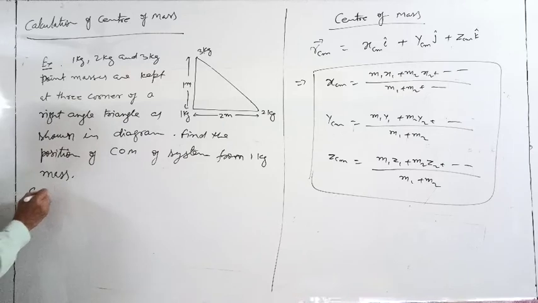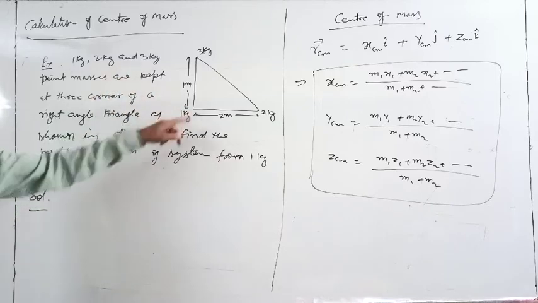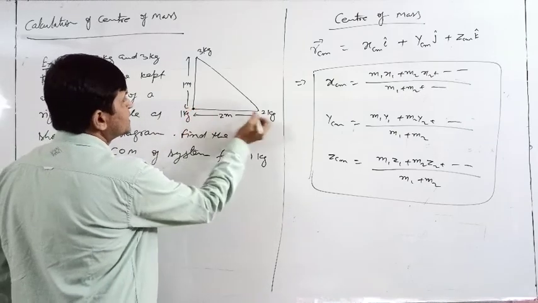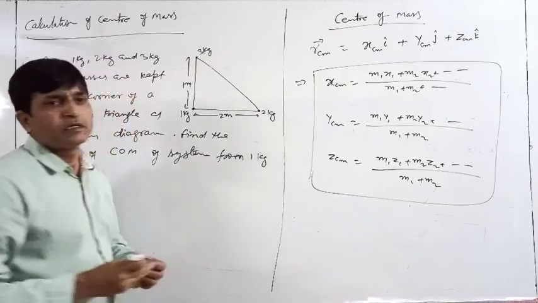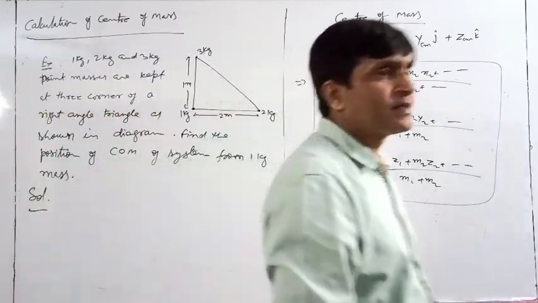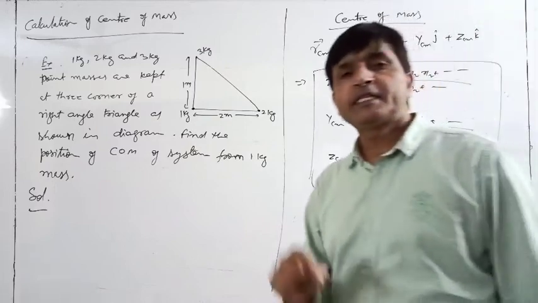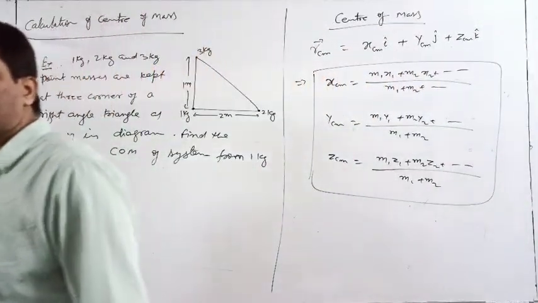Okay, so 1 kg, 2 kg and 3 kg point masses are kept at 3 corners of a right angle triangle as shown in diagram. Find the position of center of mass of system from 1 kg mass. Say, where is the center of mass of point masses? This is point mass. This is point mass. This is point mass. Where is the center of mass of an individual point mass?